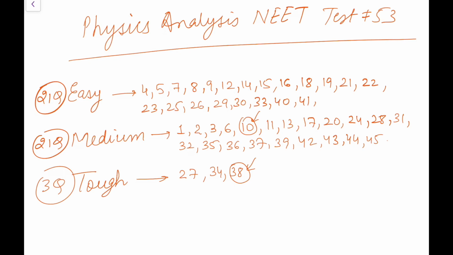Looking at this paper, I should say for an average student, a good score in this paper should be 130 plus at least. And for very good scores, it should be 160 plus, because there are not enough questions which will test you.